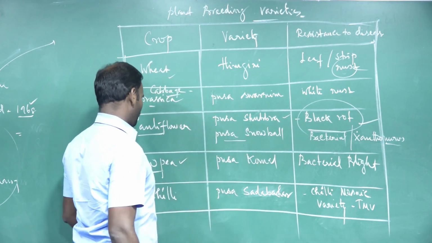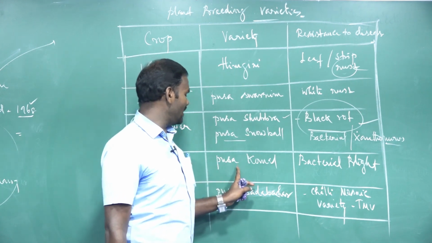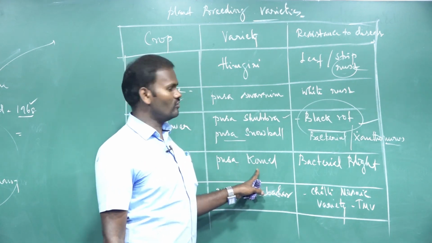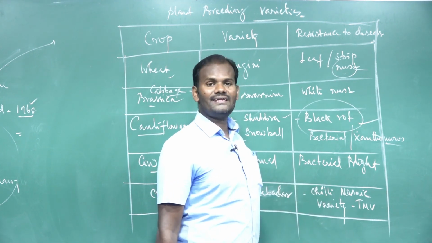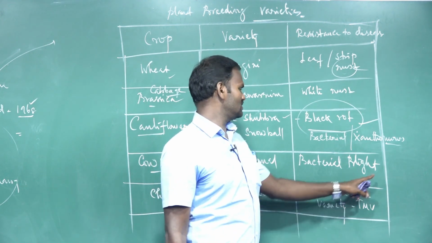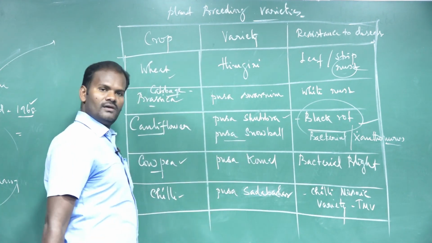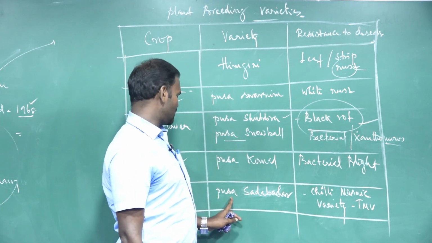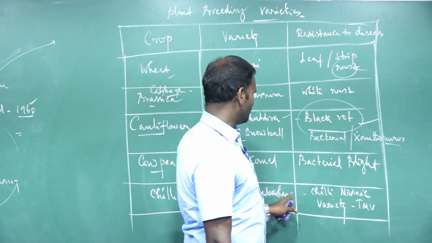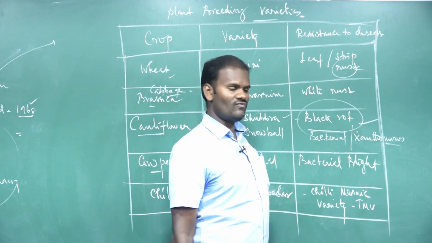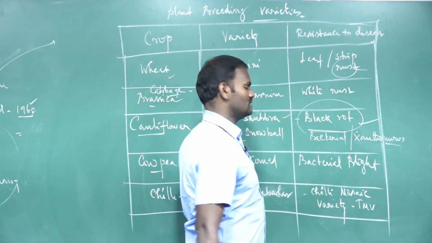Next, cowpea, commonly called Karamani. It has an improved variety called Pusa Komal that shows resistance against bacterial blight disease, which is caused by bacteria. Next, chili. It has an improved variety called Pusa Sadabahar that shows resistance against chili mosaic virus and tobacco mosaic virus. These are certain improved varieties. Thank you.